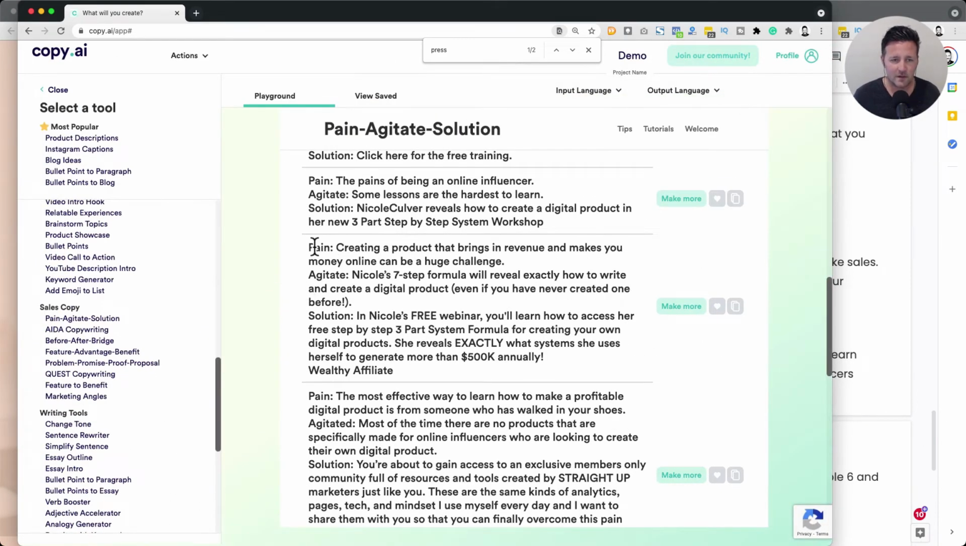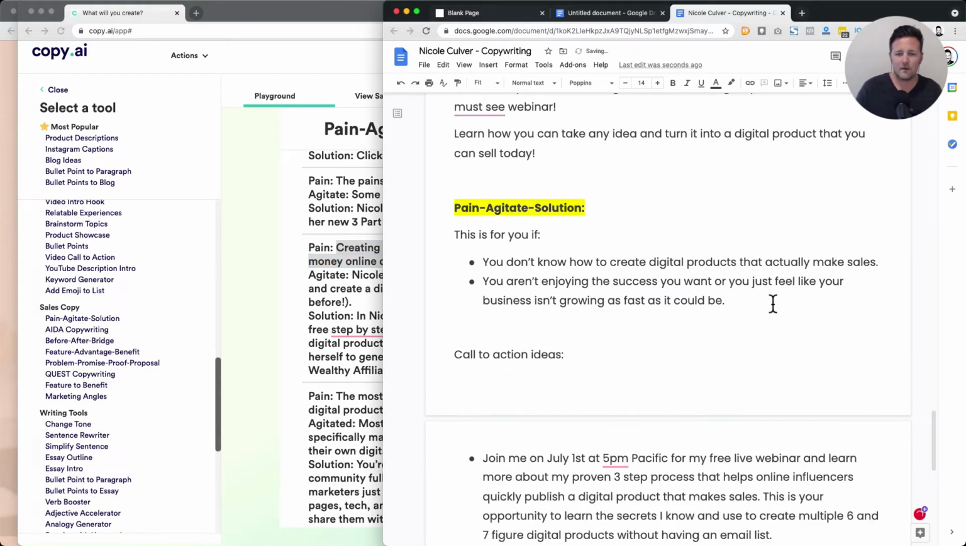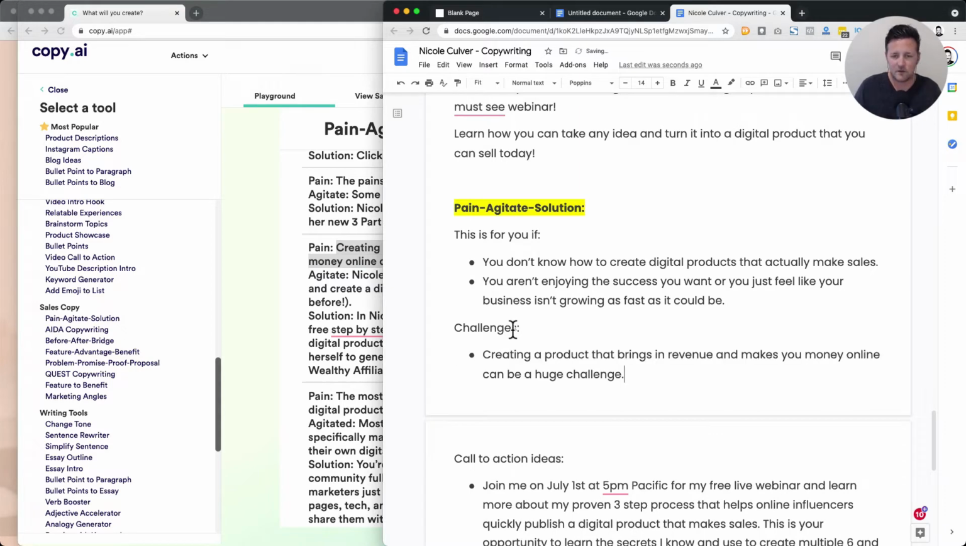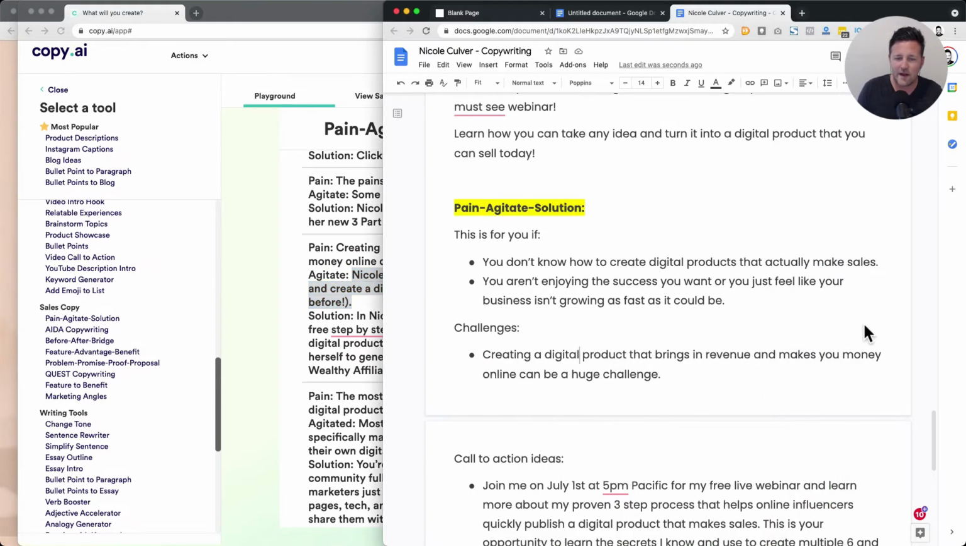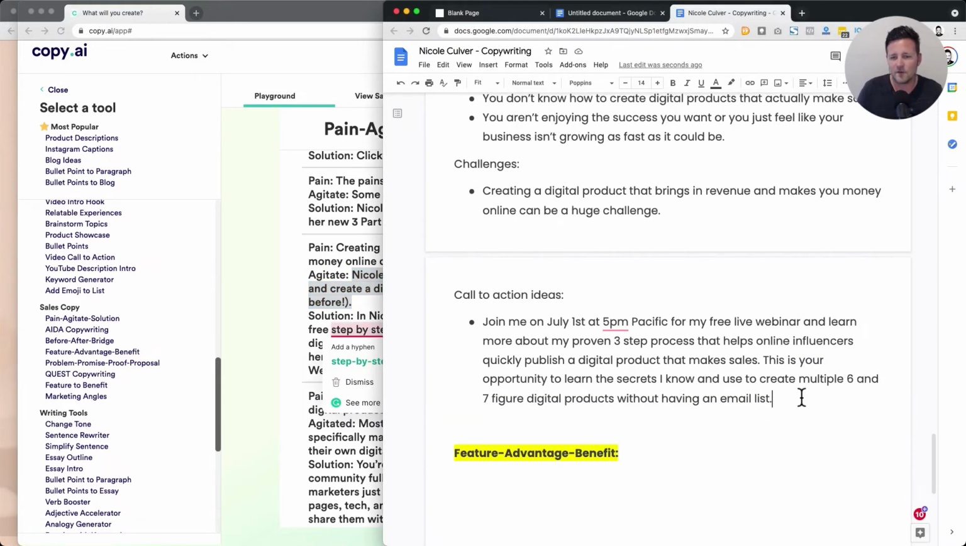So what I like here, this one, the pain is really clear right at the top. Creating a product that brings in revenue and makes you money can be a huge challenge. So I would say challenges here. Maybe I'll make a bullet point list. Again, I'm just pulling stuff out. Challenges, creating a digital product. Let's see here. Nicole will reveal exactly how to write and create. So this one here isn't really agitating, but there's some good stuff. So I could pull that out and say, I might move into something down here, which would be like benefits, why join this webinar.